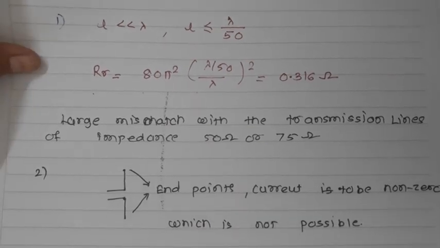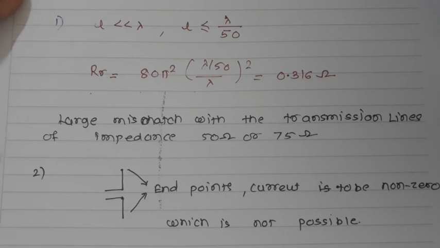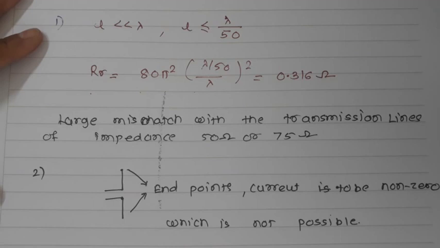Now, the use of the infinitesimal dipole. As we know, this is not a practical antenna. This dipole analysis teaches us that improvement in the radiation resistance is possible by increasing the length of the dipole. Though this antenna is not practical, it is used as a building block, the basic of all antennas, and is used to analyze other antennas. Here we'll stop and talk about other antennas in the next session.